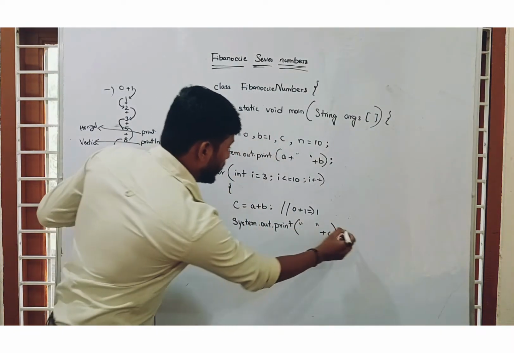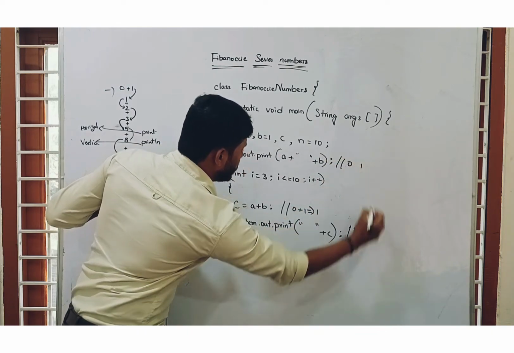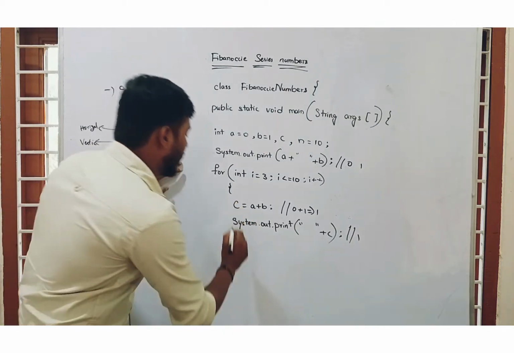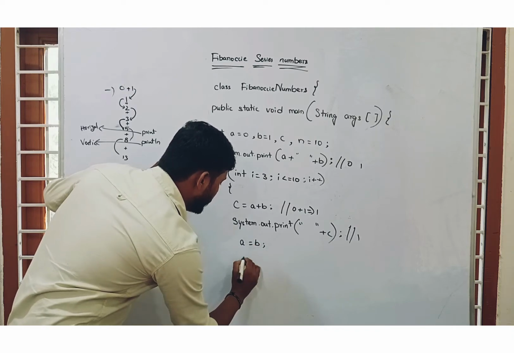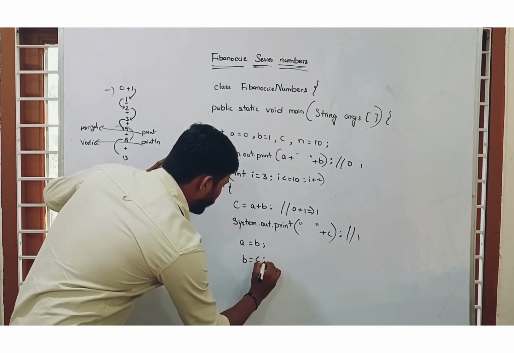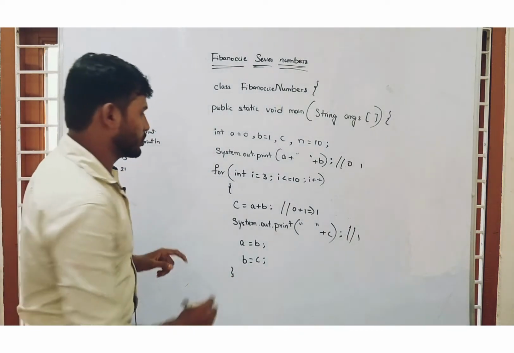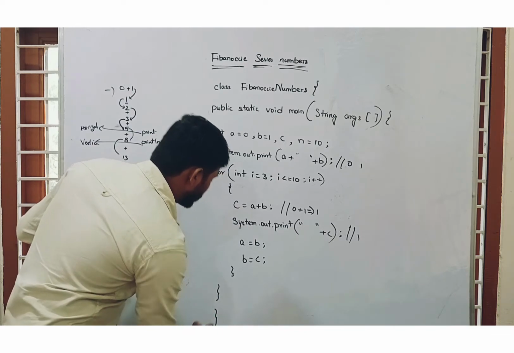Okay. Now here we are getting the answer: 0 space 1. Here we are getting the 1. Why? Because C equal to A plus B. And after that, A equal to B, B equal to C. Now the loop was closed. And again here I am closing the main method and closing the class.